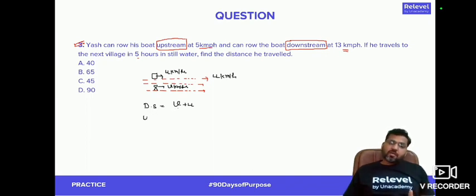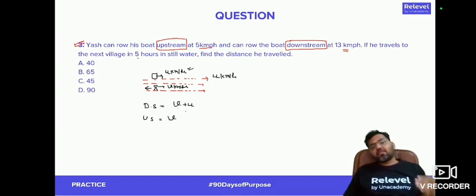And when we talk about upstream speed, that means if a man is traveling opposite to the direction of the stream, in that case, you need to subtract the speed of the stream from the man's speed. The man's speed is v kilometer per hour and water will be pushing it back at a speed of u kilometer per hour. So that's called upstream speed when you move against the direction of the stream. Downstream speed is v plus u when you are moving in the direction. Upstream speed is v minus u when you are moving against the direction of the stream.